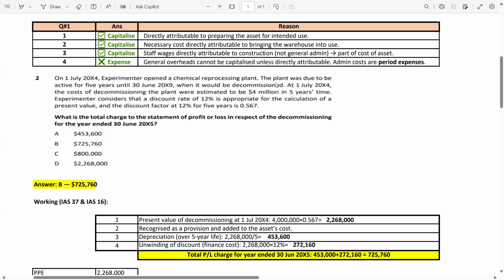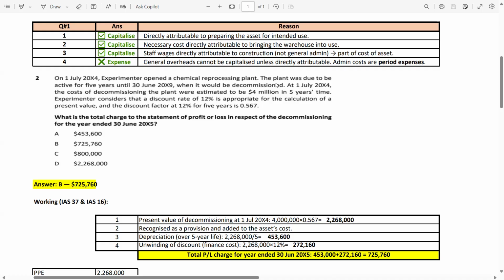This is the future value on 30th June 2009. So now we have to calculate the present value. We all know how to calculate the present value: 4 divided by 1.12, where 12% is the interest rate, and the power we use is 5. Why 5? If you calculate from 1st July 2004 to 30th June 2009, it takes 5 years.